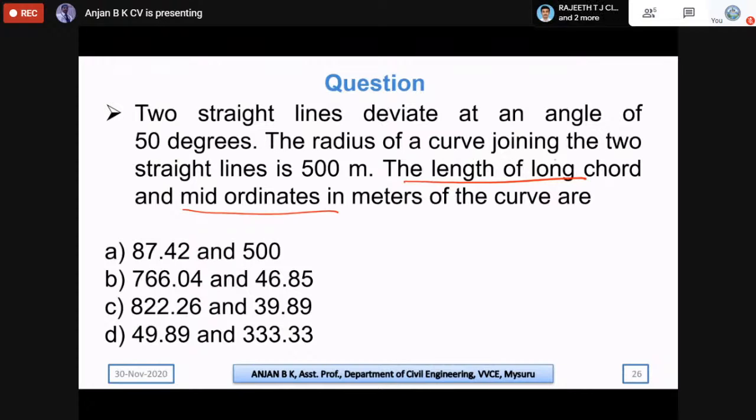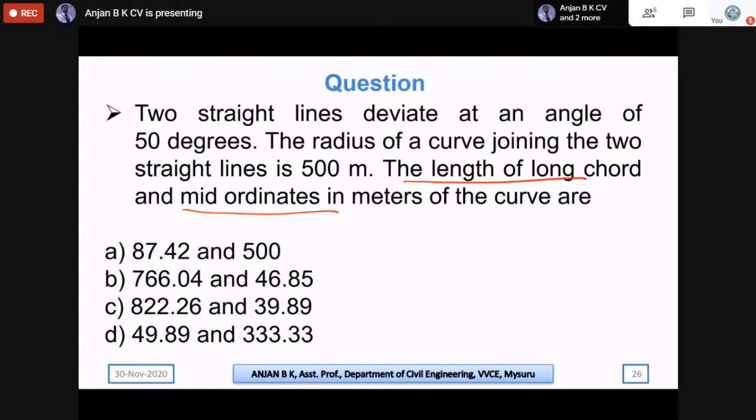The radius of a curve joining the two straight lines is 500 meters. The length of the long chord and the mid-ordinate in meters of the curve are... So we need to calculate the length of the long chord and the mid-ordinate for the respective chord.